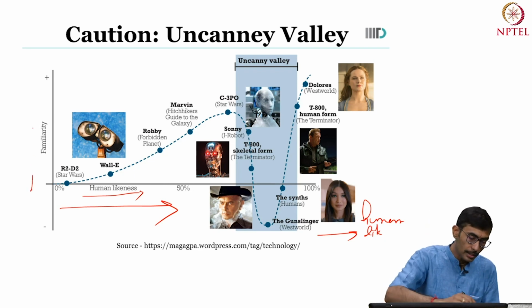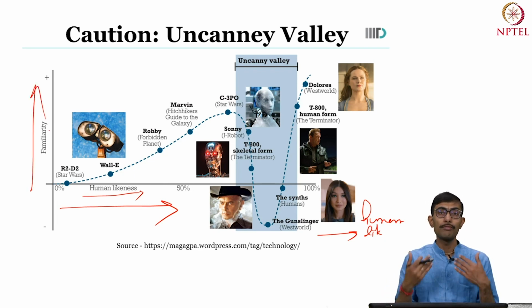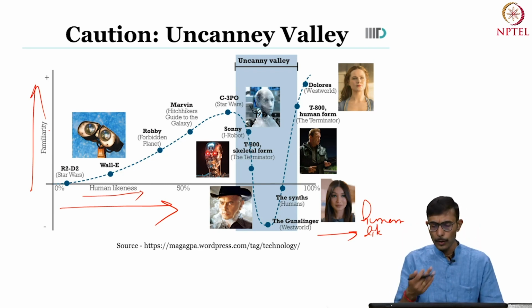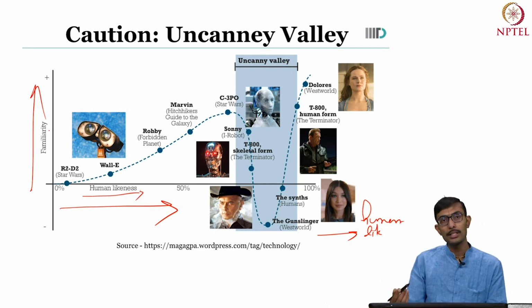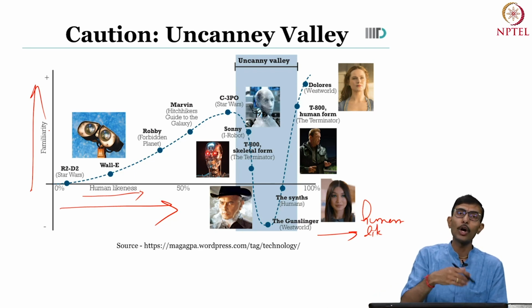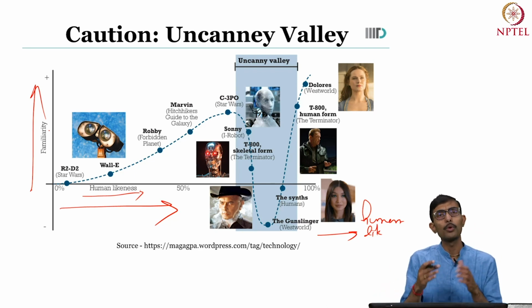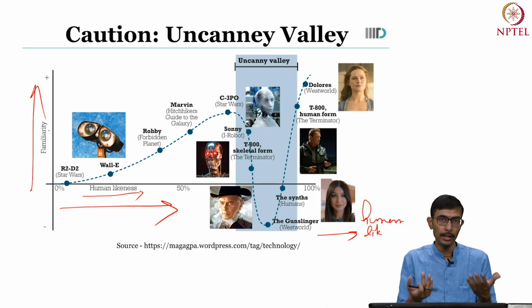Similarly, on the y-axis you have the familiarity, the sense of comfort or familiarity, as rated by humans, right? So what it is roughly trying to show you is that as the human likeness of the robotic characters increases, the familiarity of these agents also increases for humans. And it makes sense, right? The more they look like humans, the more familiar you feel around them.